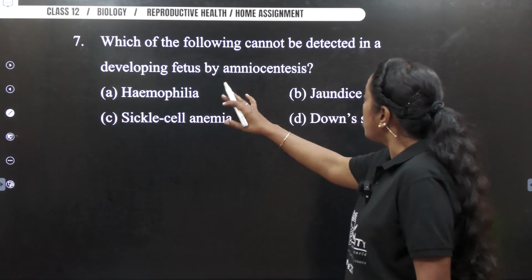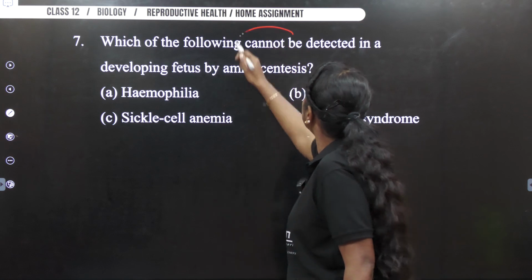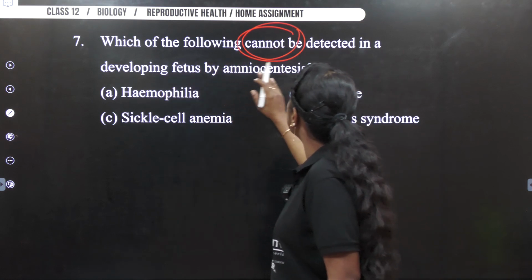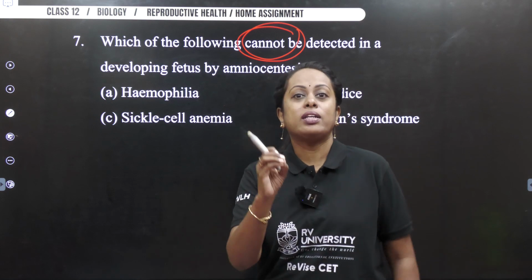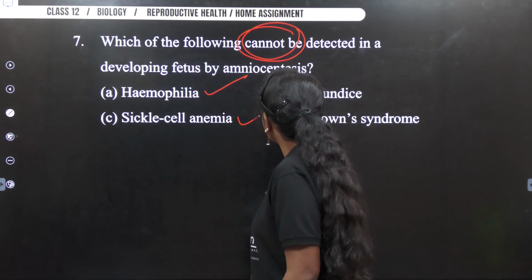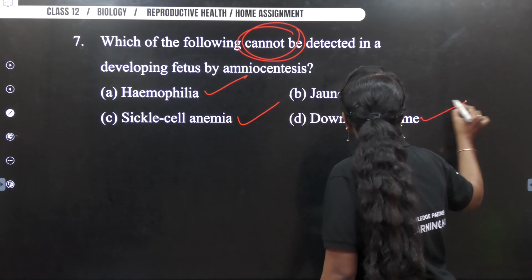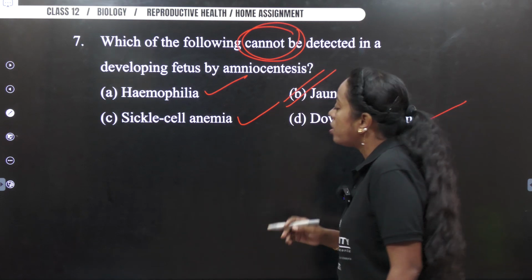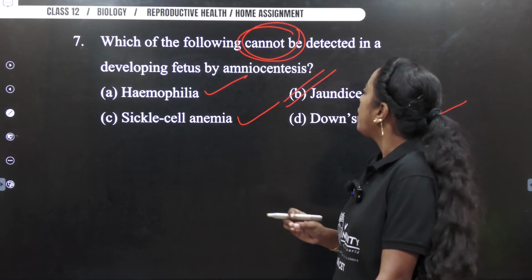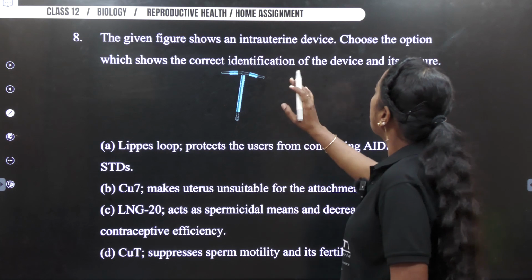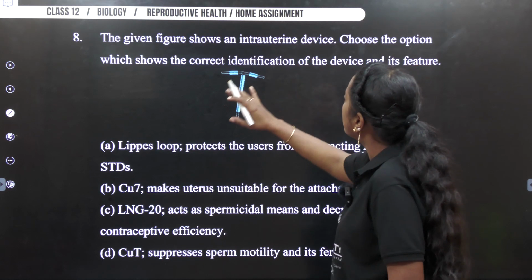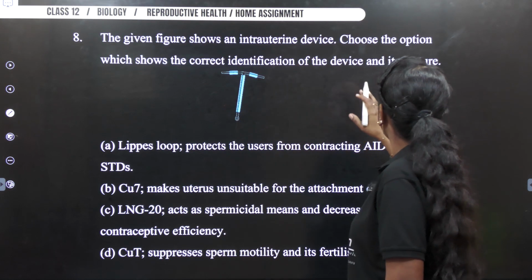Okay. Which of the following cannot be detected in the developing fetus by amniocentesis? All the genetic disorders can be detected. So hemophilia can be detected, sickle cell anemia can be detected, Down syndrome, but not jaundice. Okay, so thereby your answer is what? Jaundice.